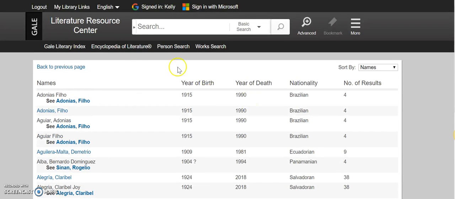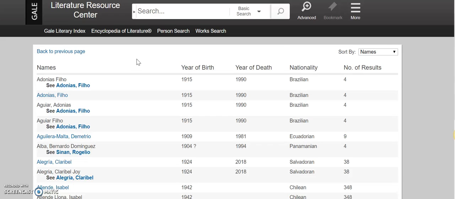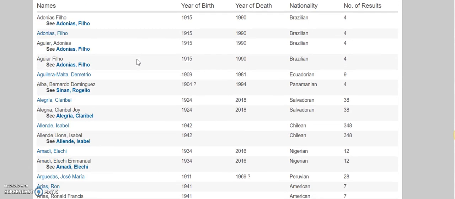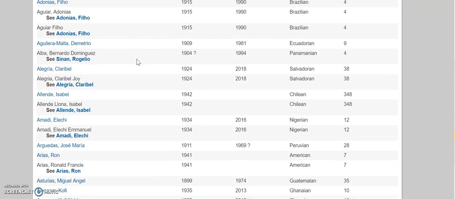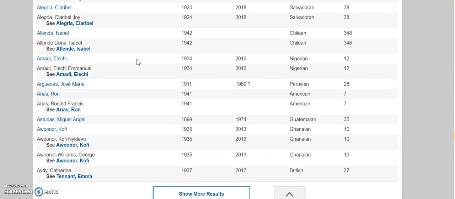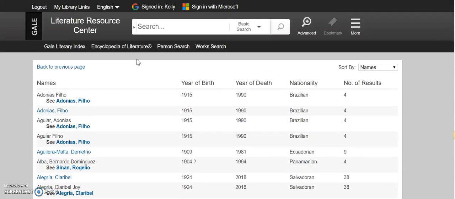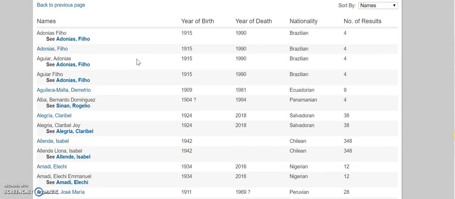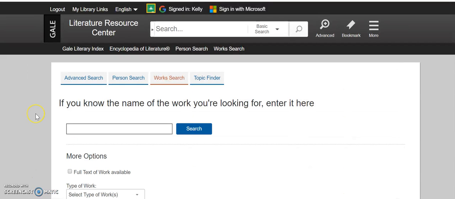Press search, and it will give you kind of an index of all of these people who are associated with the magical realism movement, and they come from all over the place. So this is an interesting thing to do if you have a topic you want to write about, and you want to see more authors who are associated with that movement. This is a good way to explore different aspects for your research paper.